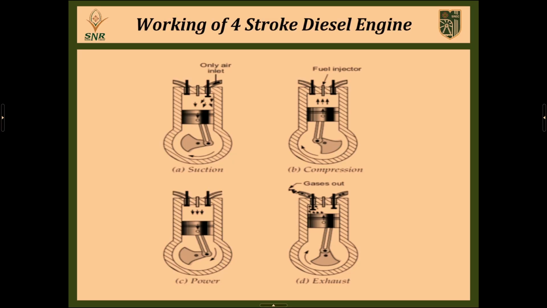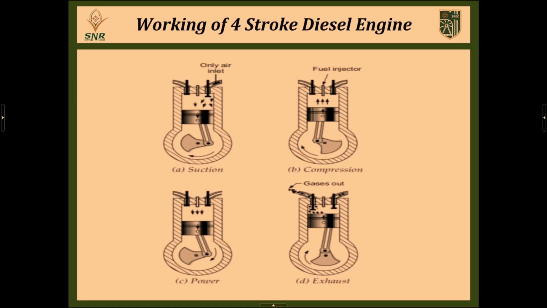So the first stroke is the suction stroke. During the suction stroke, only fresh air is drawn into the cylinder. The second stroke is the compression stroke. During compression, the fresh air is compressed to a very high pressure, like 45 bar, and a high temperature. And during the power stroke, the compressed air burns with fuel supplied through the fuel injector. We are supplying diesel as the fuel.